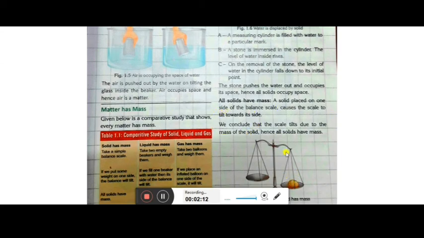So what happens is, wherever this potato is kept, that pan tilts down. Why? Because of the heaviness. That means it has some sort of mass. Since the other pan is empty and has no solid, obviously this shows that solids have mass.